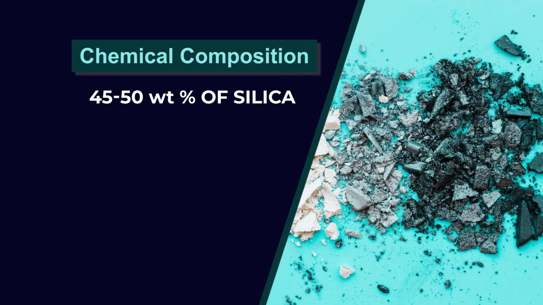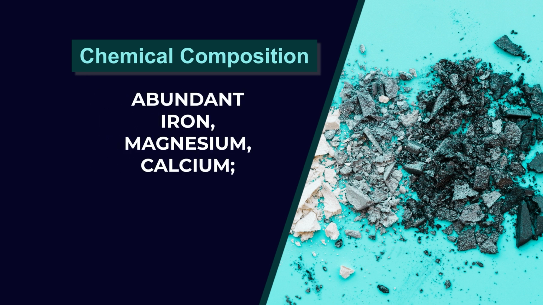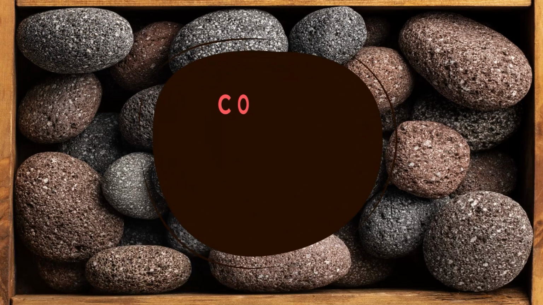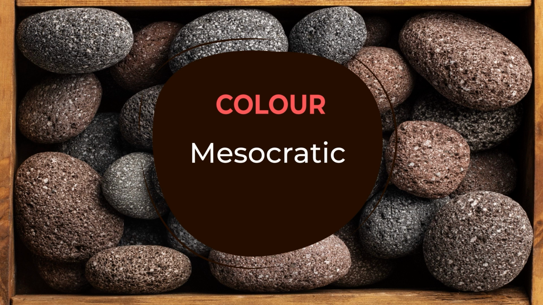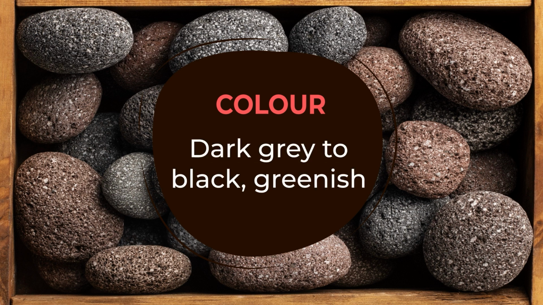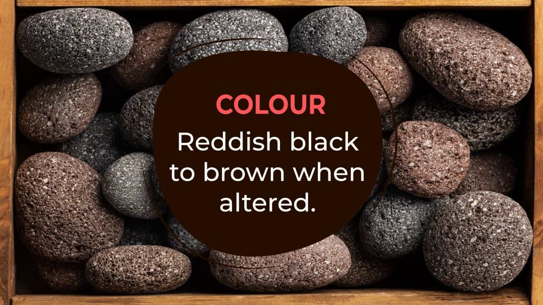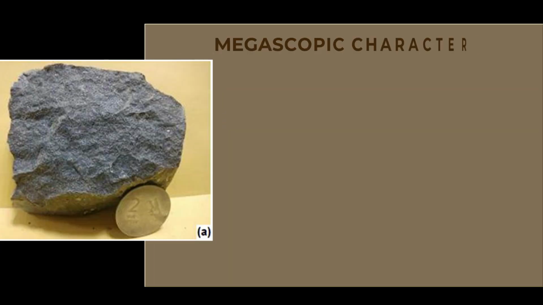Chemically, there is 45 to 50 weight percent of silica. It has abundant iron, magnesium, and calcium. It has very little sodium and potassium. Color wise, it is melanocratic. It is dark gray to black, can be greenish in color also, and reddish black or brown when it is altered. Some of the megascopic characters: it is fine grained,